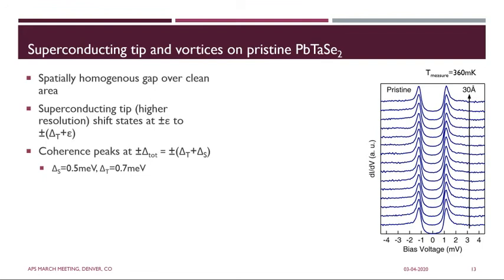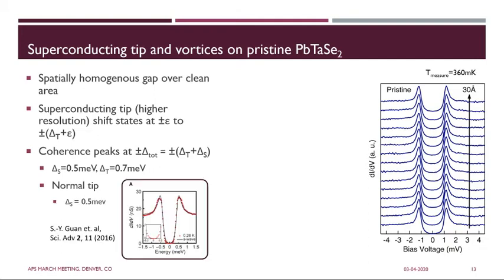We measure a spatially homogeneous gap over a clean area, and we do this with a superconducting tip, which gives us a higher resolution. A superconducting tip will shift states at some energy epsilon by the tip gap energy, delta T, to delta T plus epsilon. Now, this will shift the coherence peaks to some total gap of delta T plus delta S, which in this case is 1.2 meV, as we can see in the spectra here that we measure. And in this system, the sample gap is 0.5 meV and the tip gap is 0.7 meV.